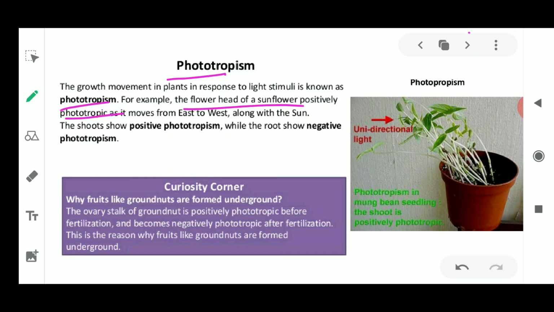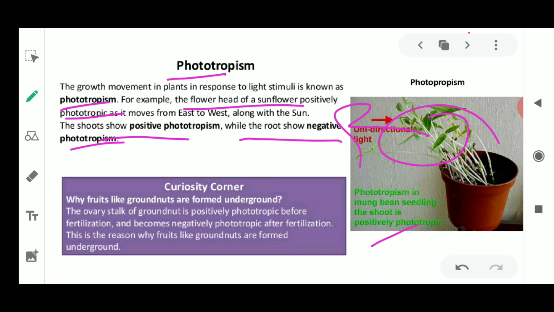It is also going to grow because of the presence of sunlight. So this is an example of positive phototropism. The shoot shows positive phototropism, whereas the root shows negative phototropism, as the root is going to grow away from the sunlight and the shoot is going to grow towards the sunlight. So this photograph is also showing you phototropism.